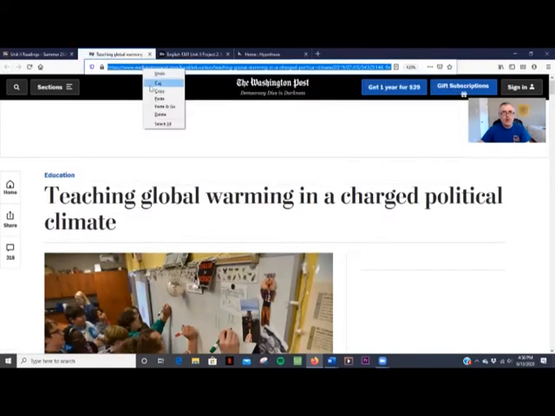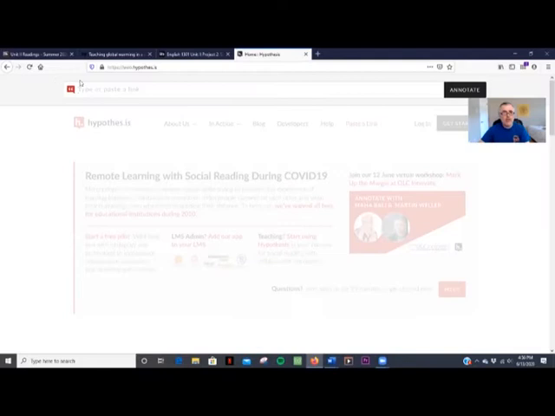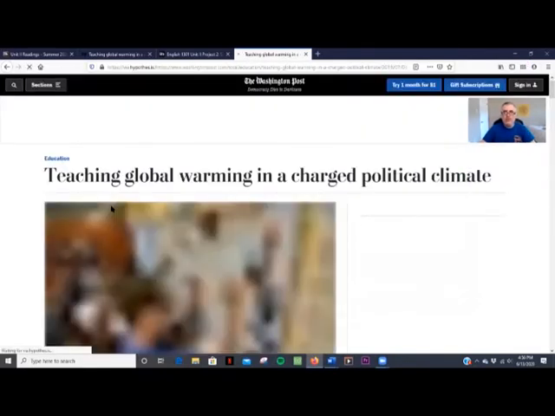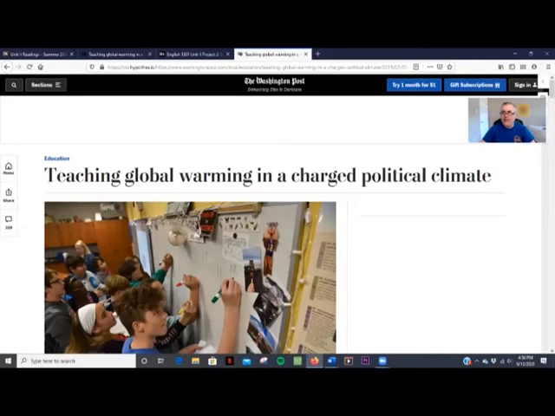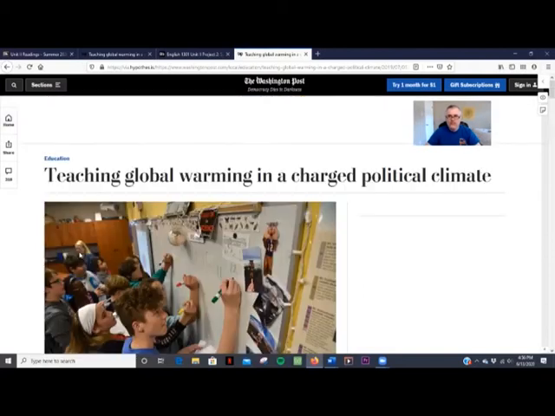What I want to do is I want to go and copy that link, and I want to come back to Hypothesis. I want to click it right here. And so what it will do is that it will sort of bring up a new version of the text, right? What makes it different, you can see right here in the upper right-hand corner, is that we have a number of tools that we can use to annotate the text.